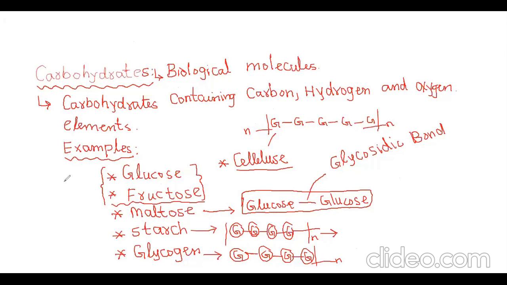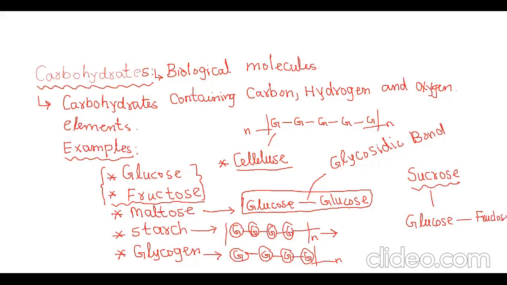Please be with me. Another one is called sucrose, the sugar that we are eating, table sugar. Sucrose is also a carbohydrate, and sucrose is formed by glucose combined with fructose.